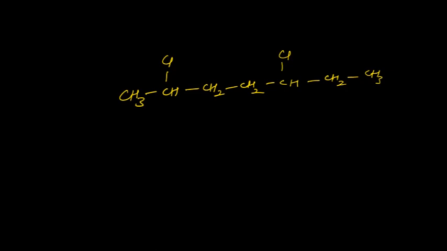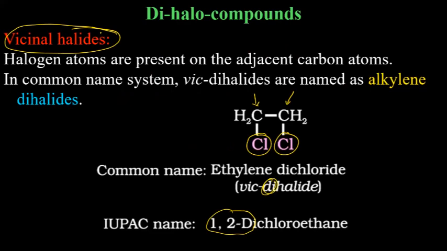this is neither vicinal nor geminal because chlorines are not on adjacent carbon atoms. The carbon atoms to which chlorine is attached have to be adjacent, connected to each other. Then it would have been vicinal, like here. So carbon and carbon are attached to each other. That's why these are vicinal halides, adjacent.